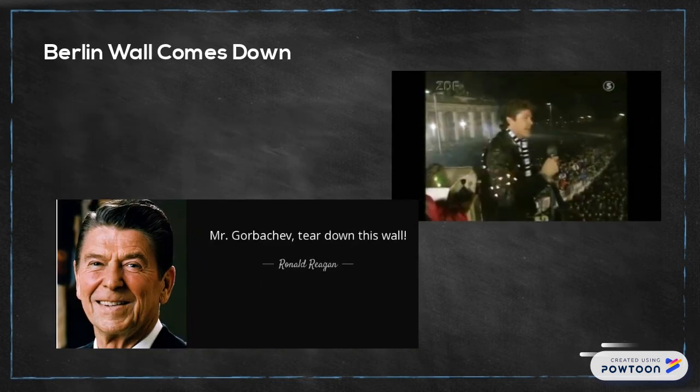After World War II, Russia built a wall through the capital of Germany, Berlin, in order to separate the communist East from the capitalist West. After 40 years, in 1987, the citizens of East and West Berlin came together to tear down this wall.